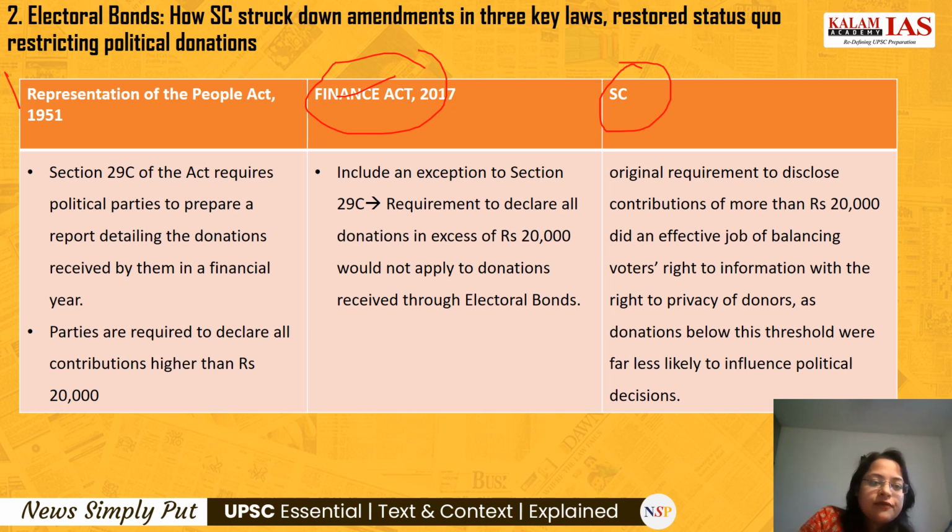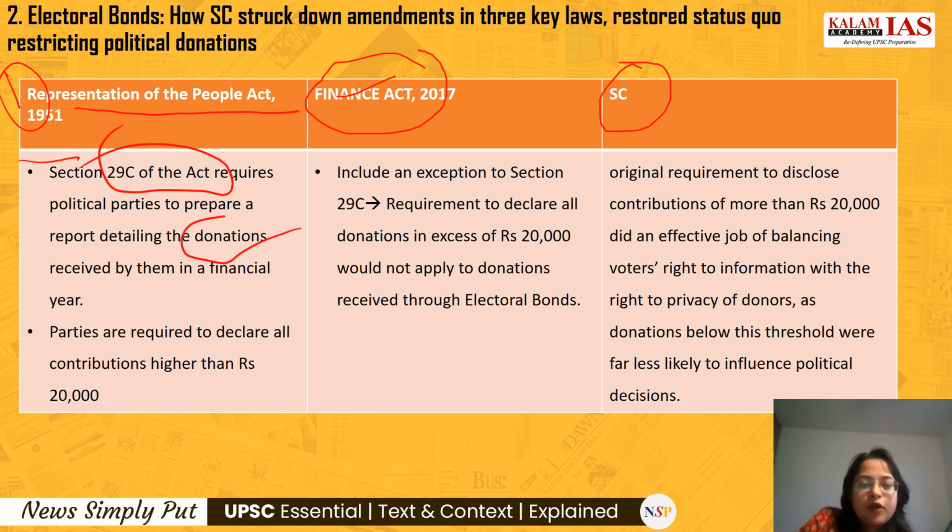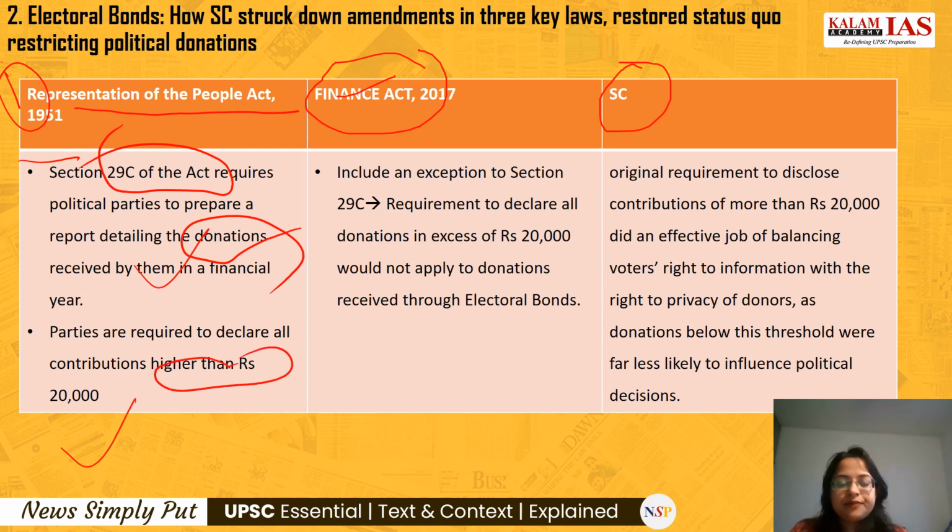So for example, come to the first, that is the Representation of the People Act 1951, where Section 29C of the act required that political parties always prepare a report which had the details of all the donations received by them in a financial year. And also it required the parties to declare all contributions higher than 20,000 rupees. First, they have to prepare a report having all the details of the donations received by them in the particular financial year. And second, they need to declare all the contributions higher than 20,000 rupees.